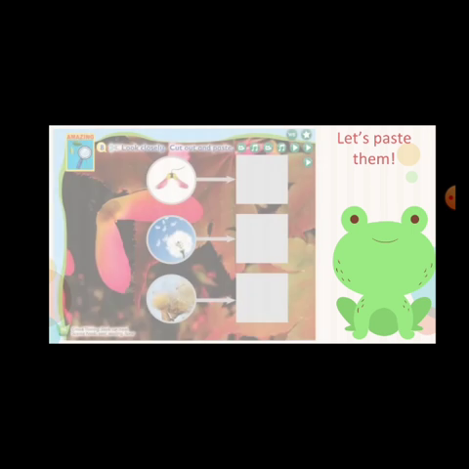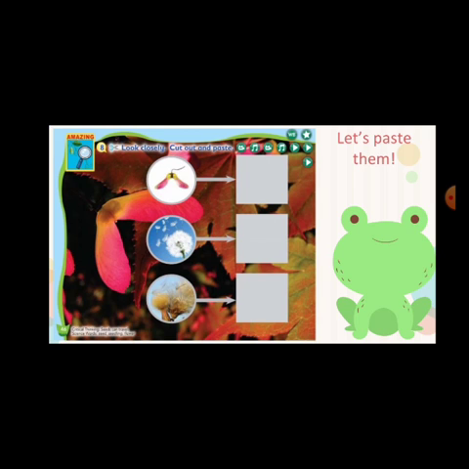Let's paste them. Picture number 1. We find seed. The meaning of seed is benih or biji. So, paste the picture with yellow flower on box number 1. Second, we find seedling. The meaning is bibit. Please paste flower on box 2. Purple flower.